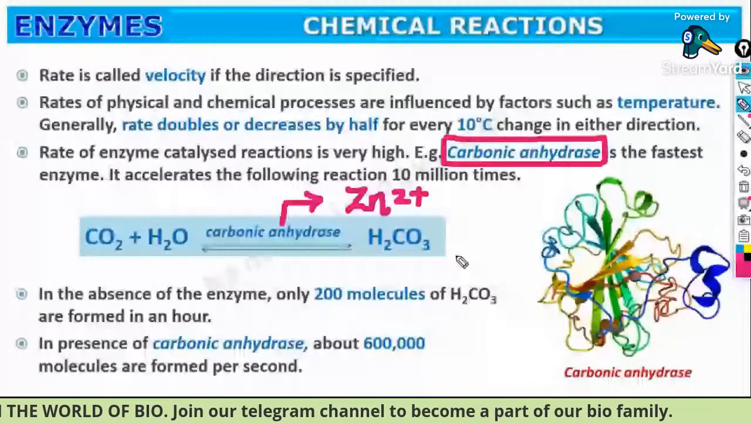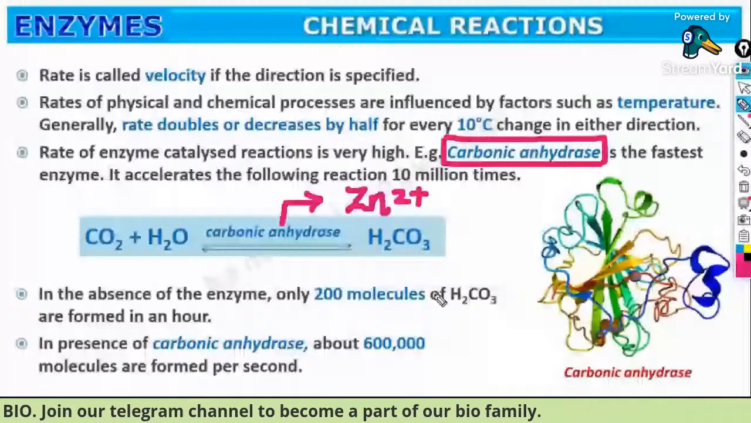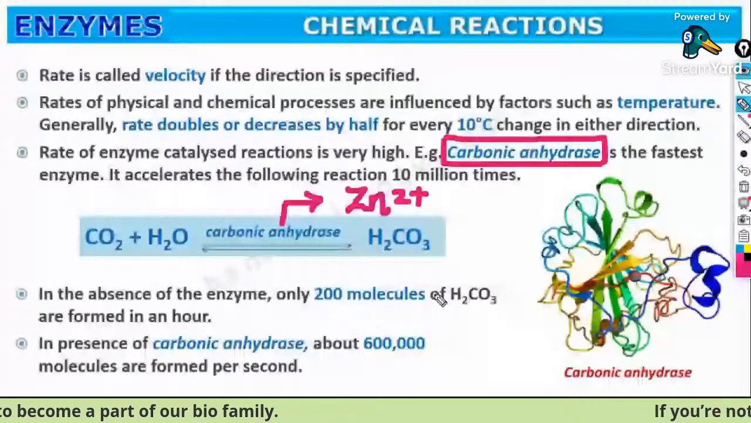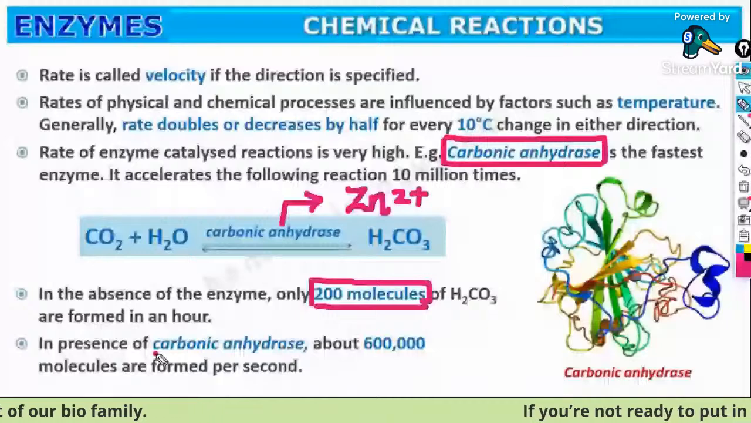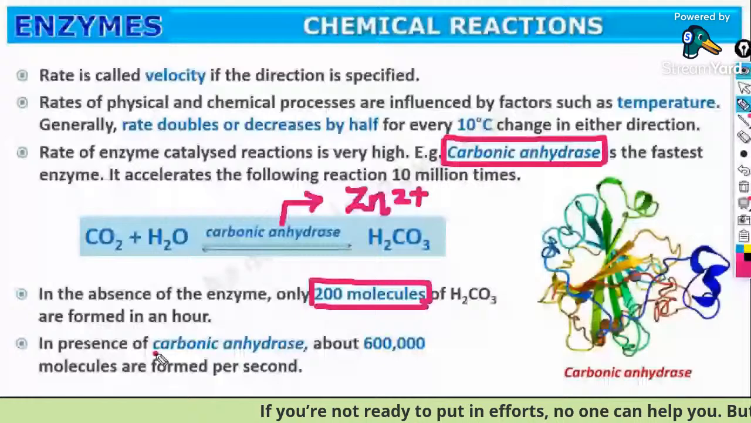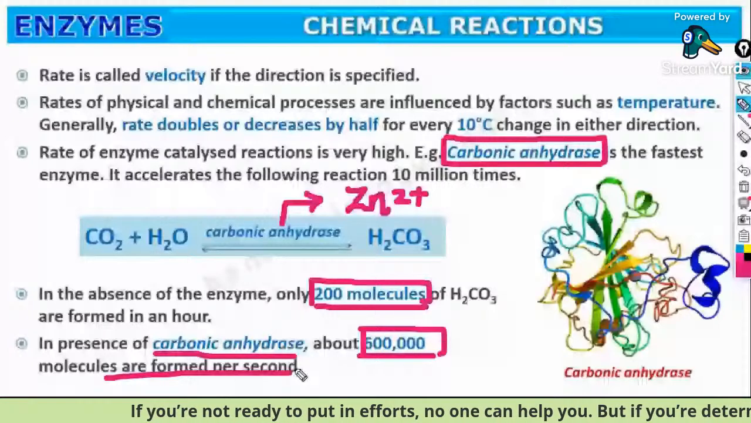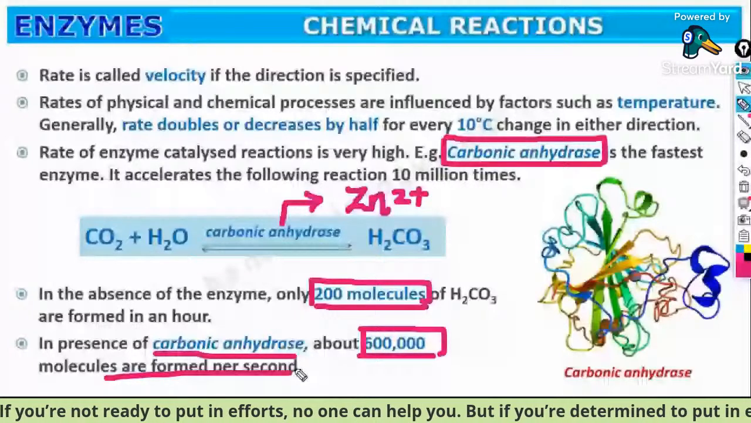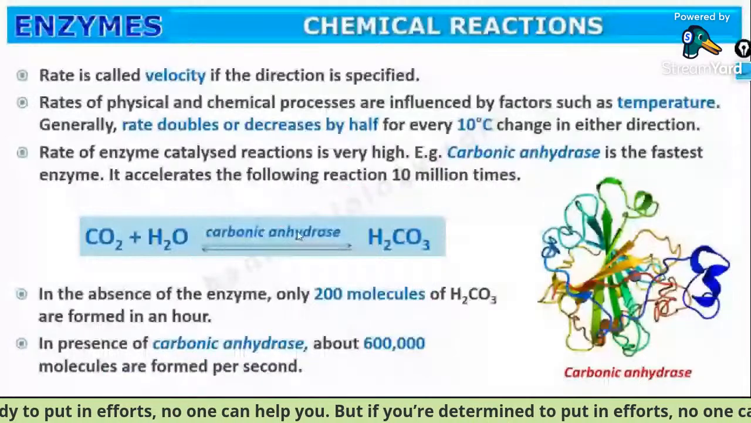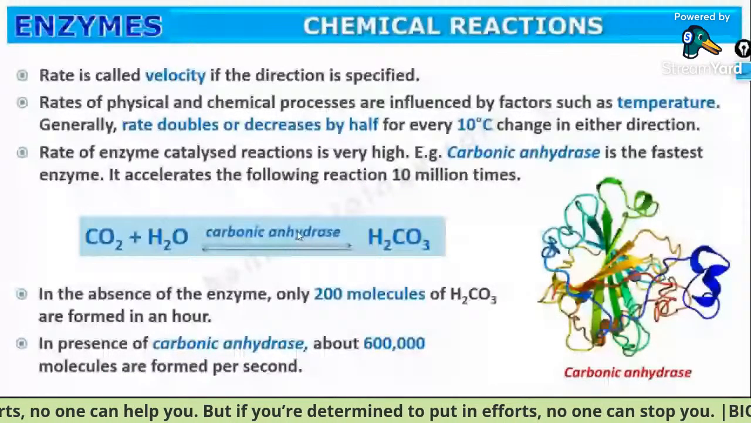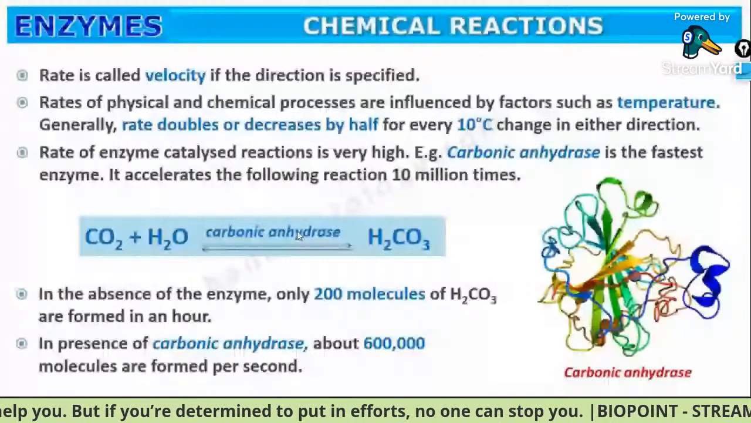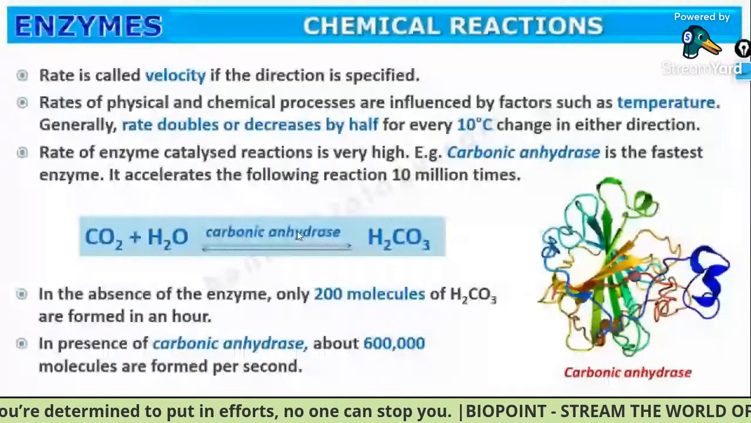Without an enzyme, only 200 molecules of carbon dioxide can be transformed. But in the presence of an enzyme like carbonic anhydrase, about 6 lakh molecules of carbon dioxide can be transformed. Just understand carbonic anhydrase is the fastest enzyme and it accelerates the reaction 10 million times. Okay, it can accelerate the reaction 10 million times.